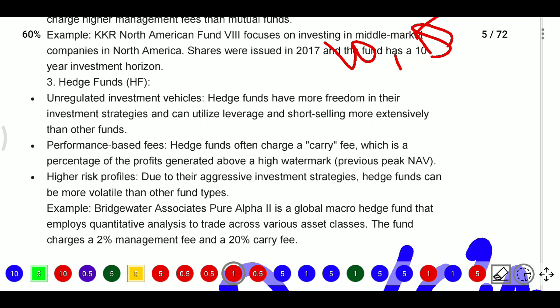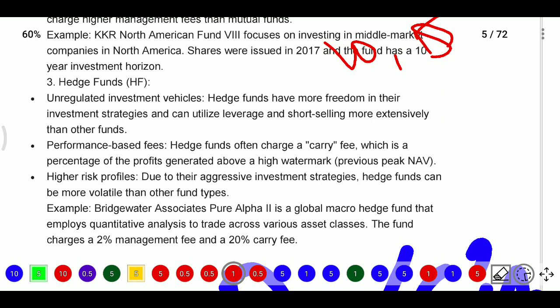Hedge funds have more freedom in their investment strategy. They can invest in any assets without restrictions, and they can utilize leverage and short selling.